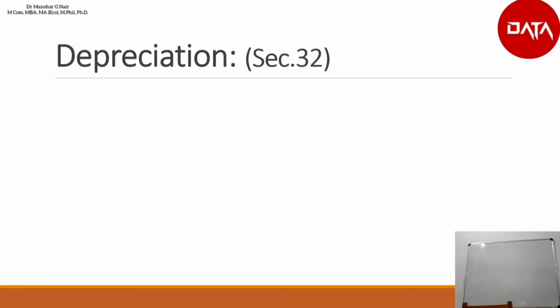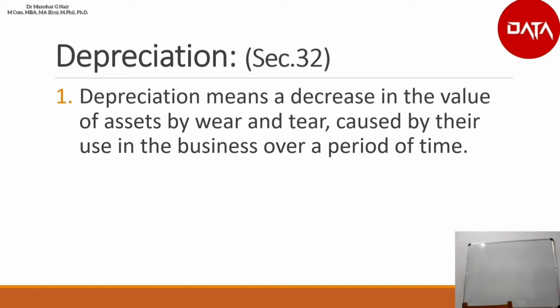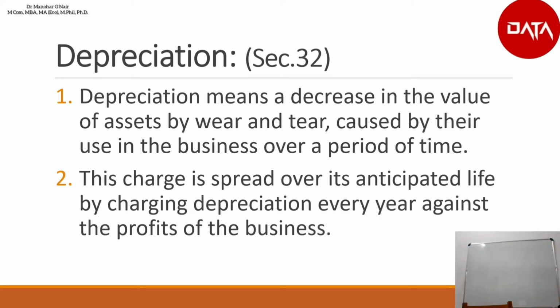As per section 32, depreciation means diminution in the value of asset or the decrease in the value of asset, which happens maybe because of wear and tear, obsolescence, usage, out of fashion, evaporation, or it may be caused by their use in the business over a period of time, is spread over its anticipated life by charging depreciation every year against the profit of the business.